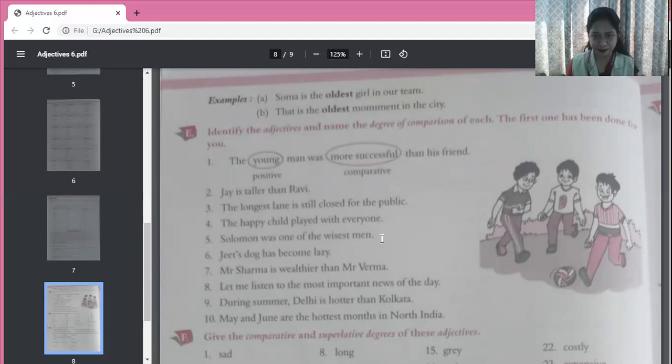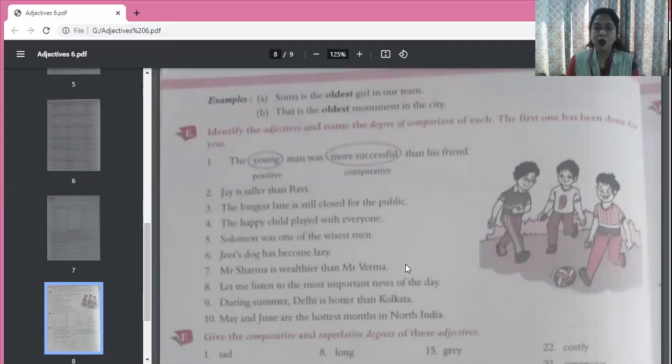Jeet's dog has become lazy. So Jeet's dog has become what? Lazy. So this word lazy is telling us about the dog. And so this is an adjective. And we are not writing it in comparative or superlative degree. We are not saying lazier or laziest. So lazy is positive degree. Mr. Sharma is wealthier than Mr. Verma. Wealthier is comparative degree, and we are comparing Mr. Sharma and Mr. Verma. Comparison between two people, so wealthier is comparative degree.